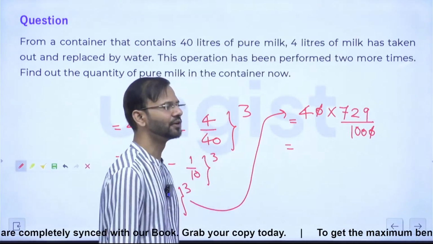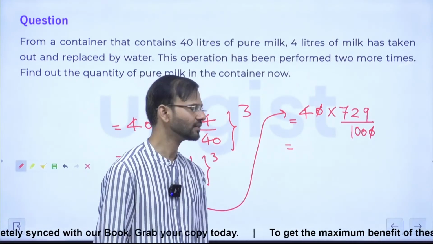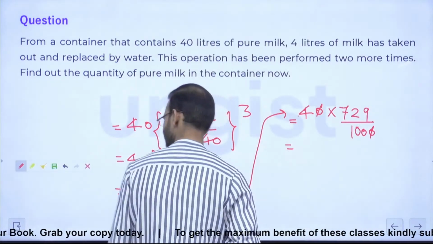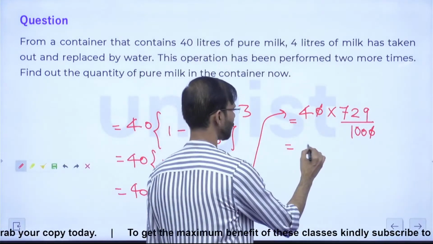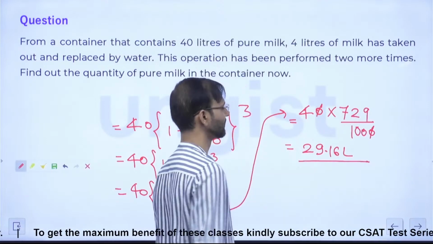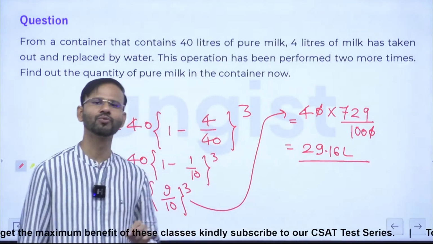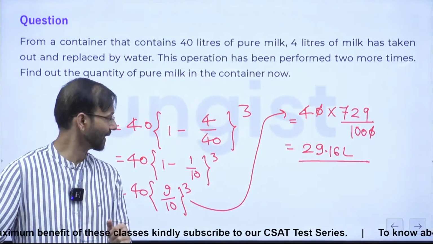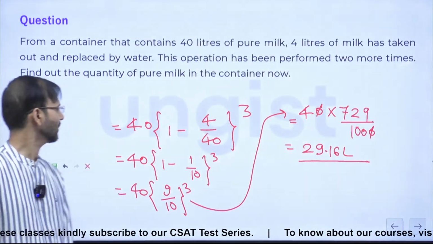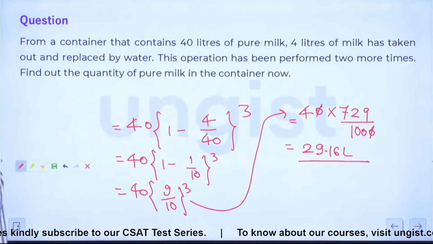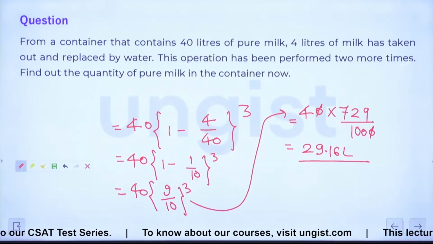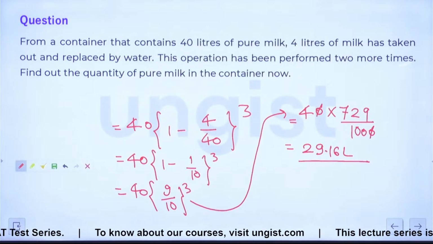So 729 into 4 is 2916. 2916 divided by 100 is 29.16 liters. So after 3 such operations, the quantity of pure milk will be reduced to 29.16 liters. So if you want to write it down, you may please write it down. Though we'll be solving these types of questions once again. Don't worry about it. All right?